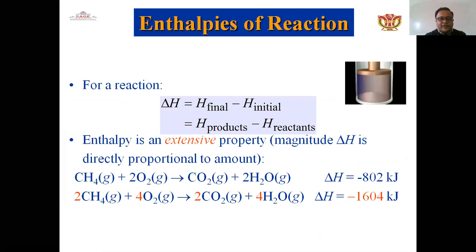Enthalpy of reaction is represented by the mathematical expression: change of enthalpy equals final enthalpy minus initial enthalpy. That means the enthalpy of the products minus the enthalpy of the reactants. And enthalpy is an extensive property; the magnitude of the change of enthalpy is directly proportional to the amount. This is the mathematical expression representing the chemical equation, where here minus 1604 kilojoules is obtained from the chemical equation.